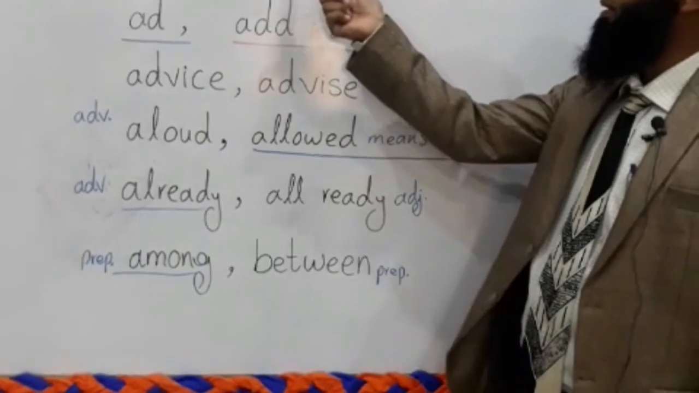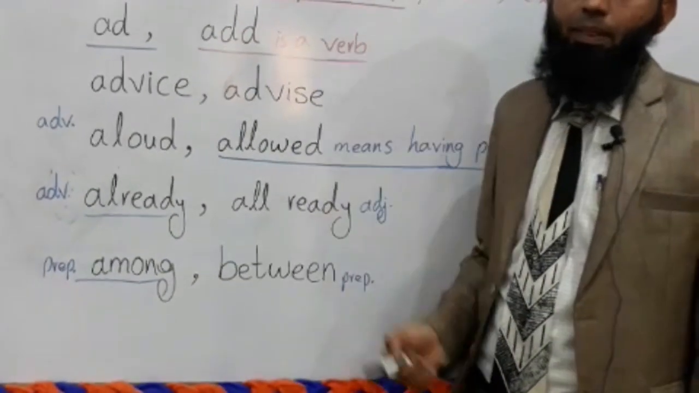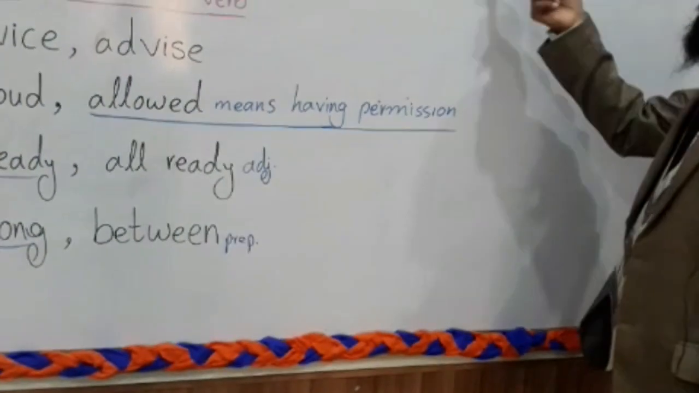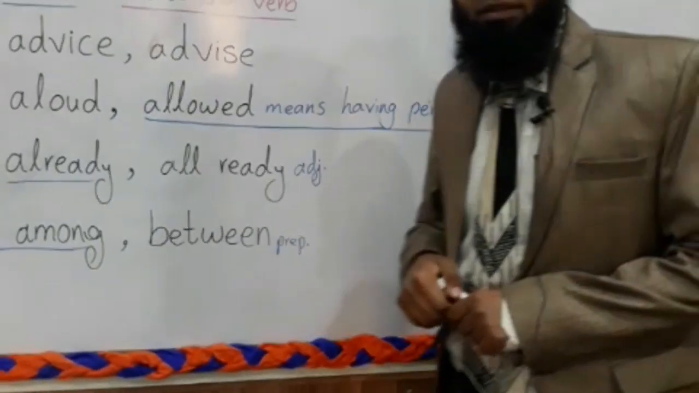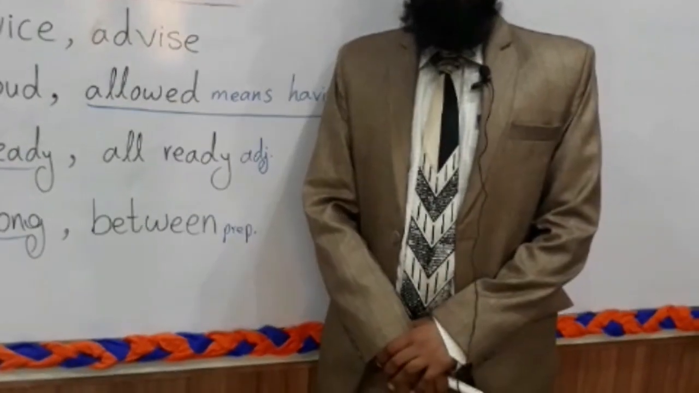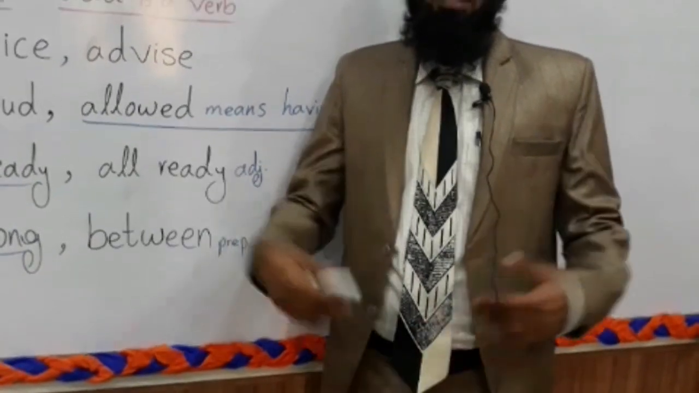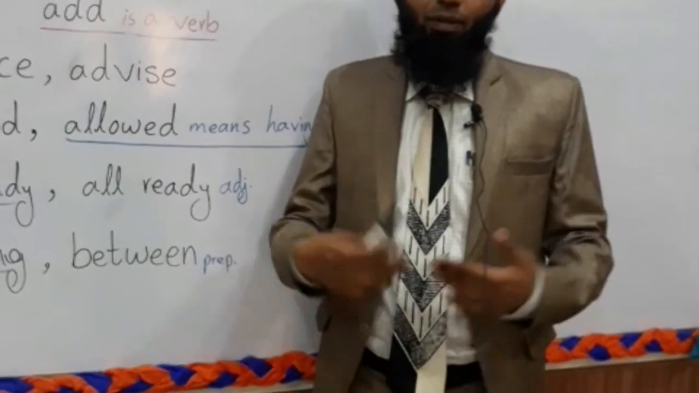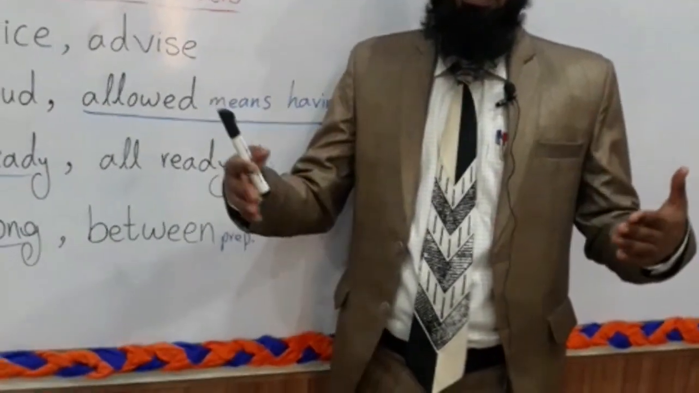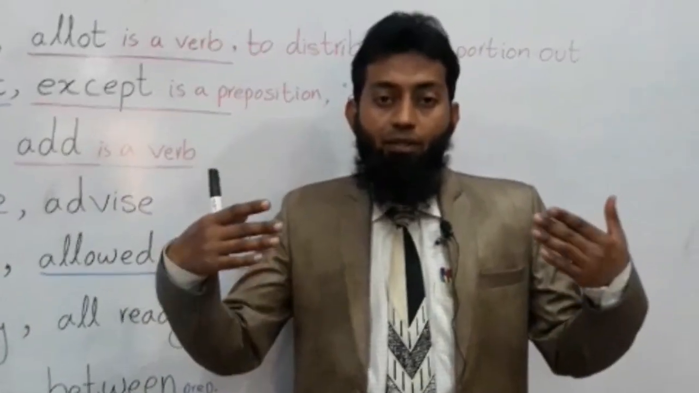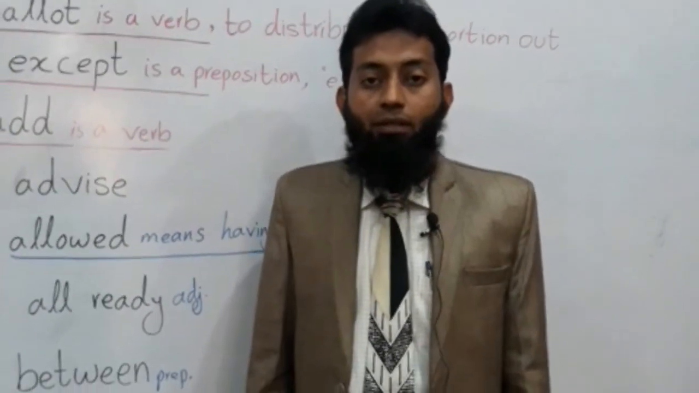Okay, this allot is a verb. To allot means to distribute, to proportion, to portion out. It means to give something, to allot something to someone. For example, he has allotted his property to his neighbors. He has allotted his car to his brother.